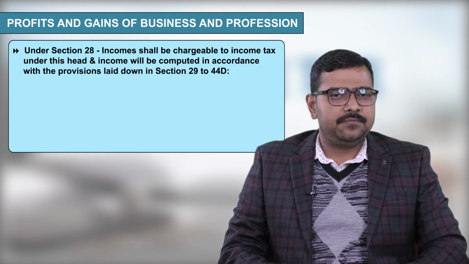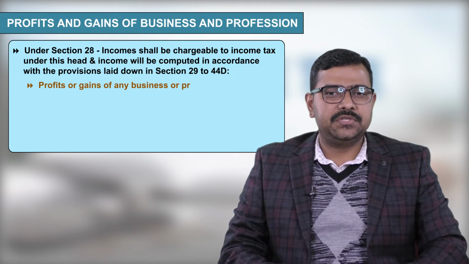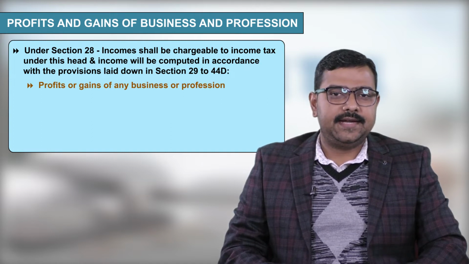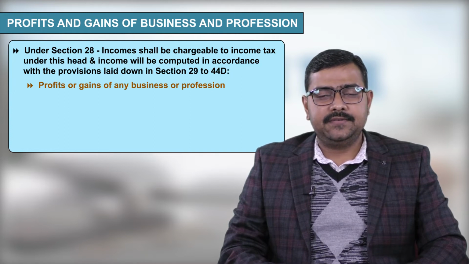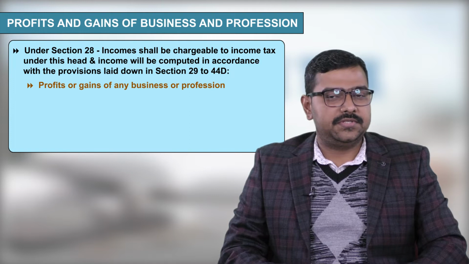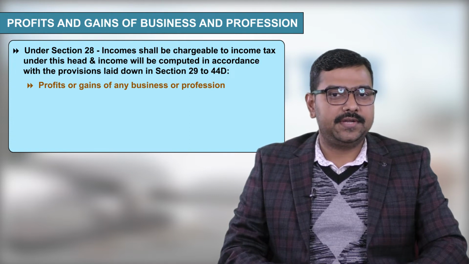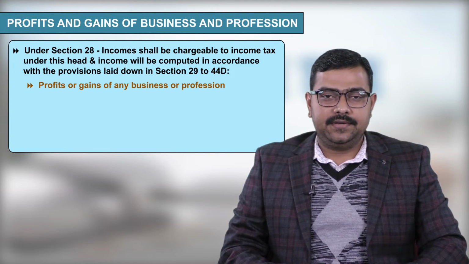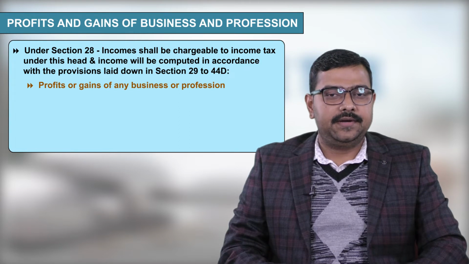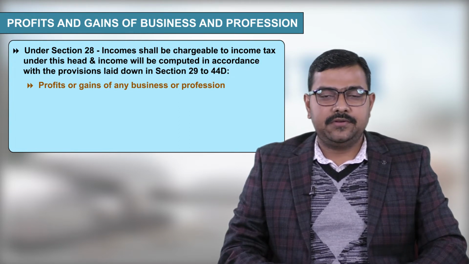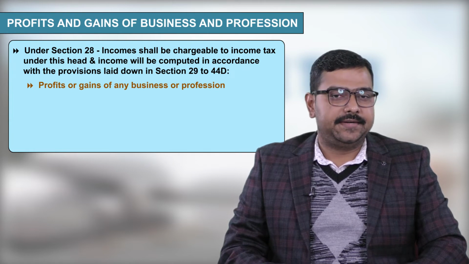First point, profits or gains of any business or profession. In this head, we will be taxing the income earned from any type of business or profession, whether the business is legal or illegal. So if someone is earning income by smuggling some article, then also income shall be chargeable under this head of income. Or if you are doing some illegal profession, then also your income shall be taxable under this head.